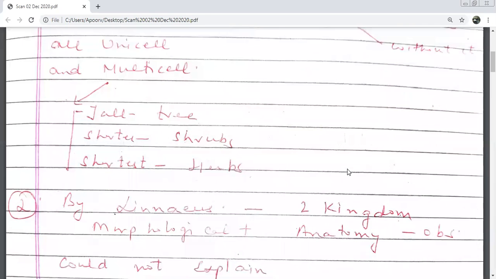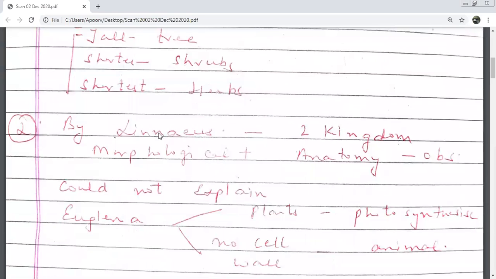We are going in sequence. Remember, the first came by Aristotle. The second is Linnaeus. Linnaeus also agreed with Aristotle that we have two kingdoms only. He did not change the number of kingdoms. The only advanced thing about Linnaeus's classification is that he studied both the morphological and the anatomy, meaning external as well as internal things.